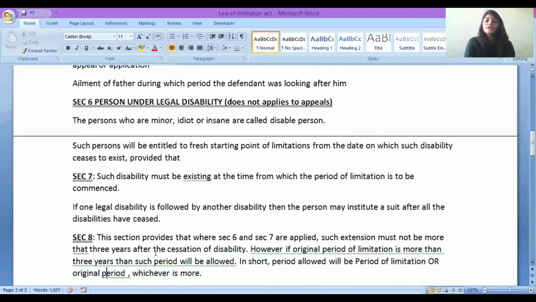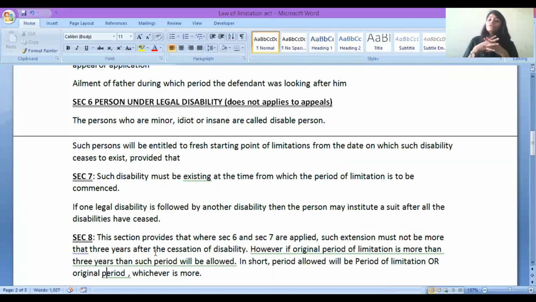Section 7 is the continuity of section number 6 only. What does section 6 say? Section 6 says that if you are a disabled person, you will get a fresh period of limitation. But section 7 provides a condition on it. What is the condition? Such disability should be existing at the time from which the period of limitation is to commence. Whenever the period of limitation was to start, at that time itself you were disabled.